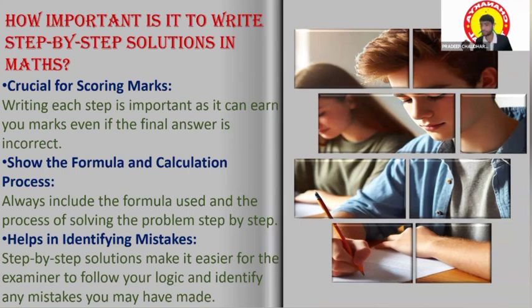Write, for example, by Euclid's method, by the prime factorization method, or by this congruency rule, it is happening. You can also show the formula, and follow these steps. It will also help you identify mistakes. Suppose you made a mistake in the first step, then you can easily go through it and say, oh, this is my mistake. If you're not getting the answer, you can go over where you made the mistake. So writing the step-by-step solution in mathematics is helpful. Actually, it is a must. You have to write it step by step.